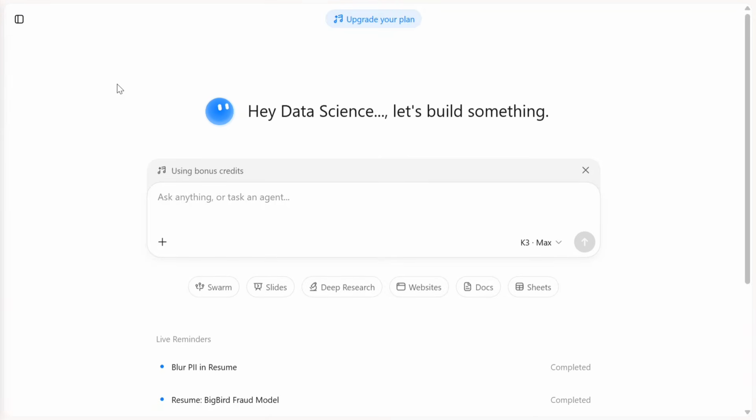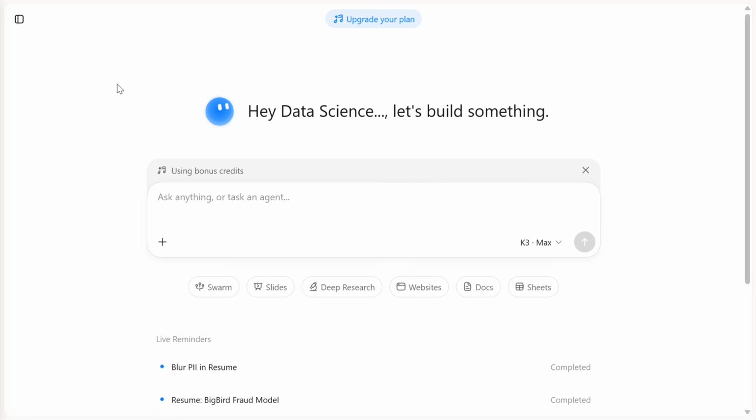So, hi everyone. As you all know, Kimi K3 has been released and it is the biggest AI model released so far with 2.8 trillion parameters, 1 million context length, and it's a huge release for the day. It is available to use for free on kimi.com as you can see on my screen. The link is in the comment section below.